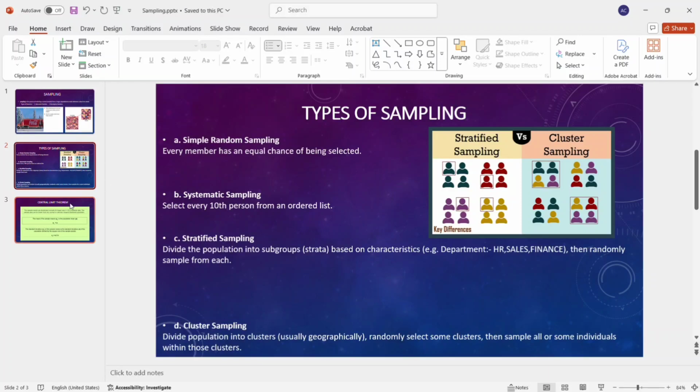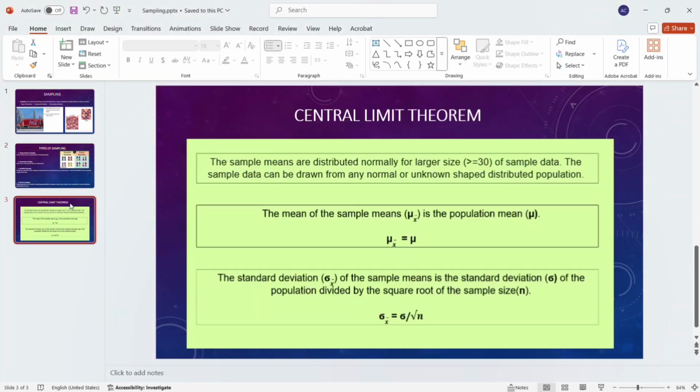We'll learn about that. Then our third topic is basically the central limit theorem. It's a very important theorem, because if I make a sample, how do we know whether our sample is effective or not? If our sample is not effective and I make some decision from that sample, like profit and other things, that is not useful for a company, because our sample is not perfect. So how can we decide whether our sample is good or not? That depends upon the central limit theorem.